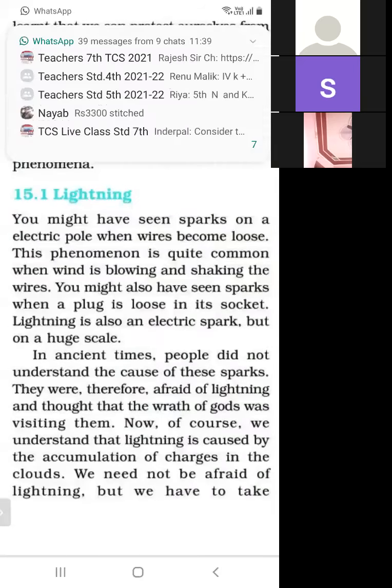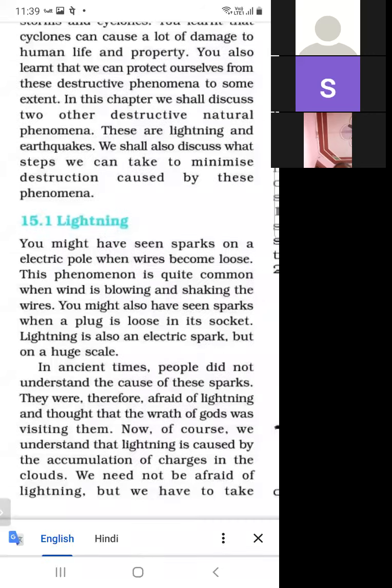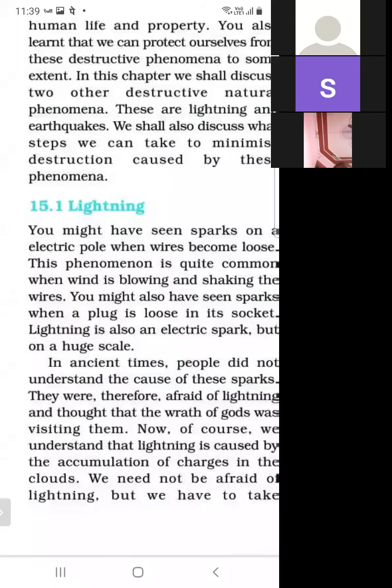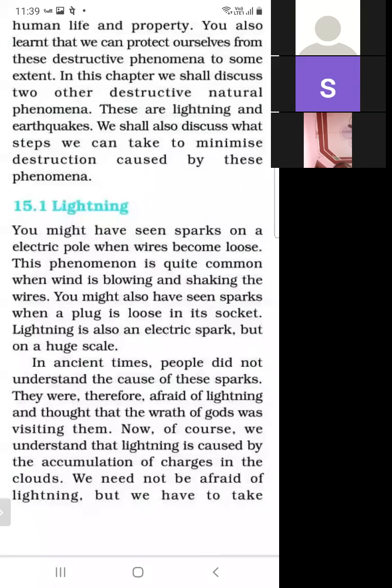You might have seen sparks on an electric pole when wires become loose, on the electric pole nearby your home. When there is a loose connection on the electric pole, a spark is produced. This phenomenon is quite common when wind is blowing at a very fast rate and shaking the wires.